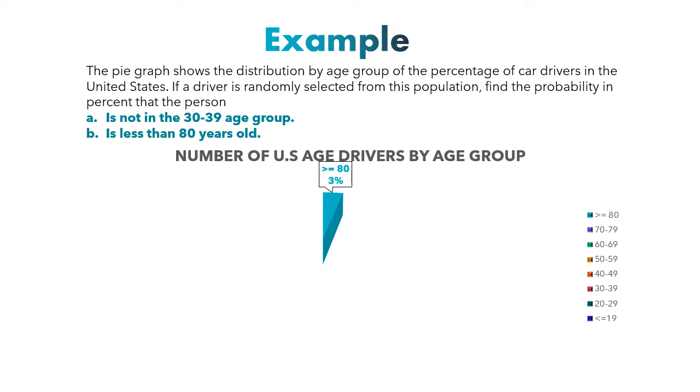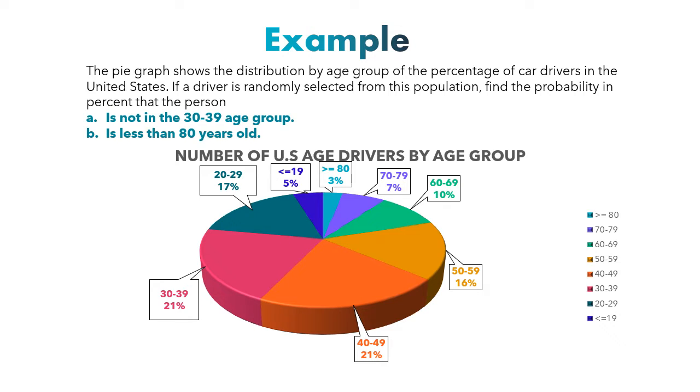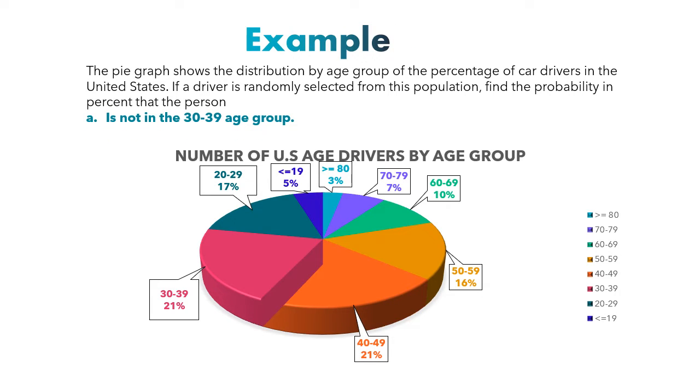We have a pie graph that shows the number of US drivers by age group. So those who have an age greater than or equal to 80, those who have an age between 70 and 79, their percentage is 7%. Those who have an age 60 to 69, their percentage is 10%, etc. Now, if a driver is randomly selected from this population, find the probability that this person is not in the 30 to 39 age group. So the 30 to 39 age group, we have it as 21%.